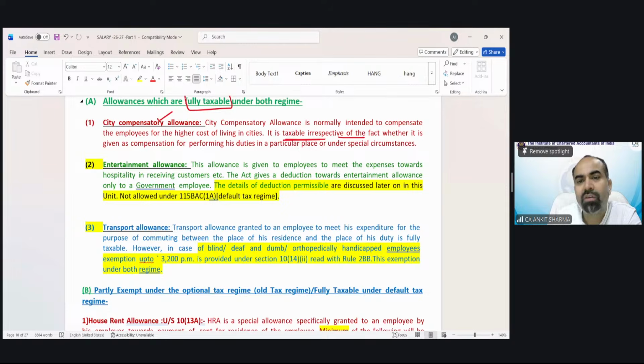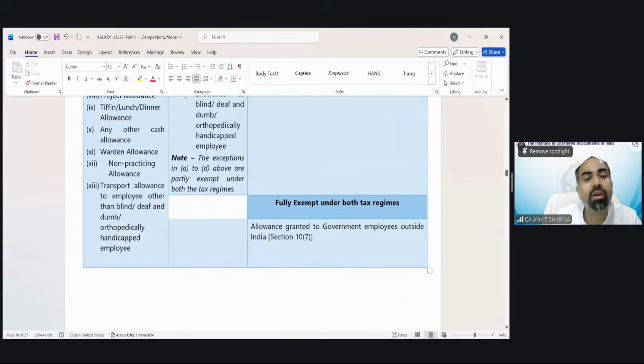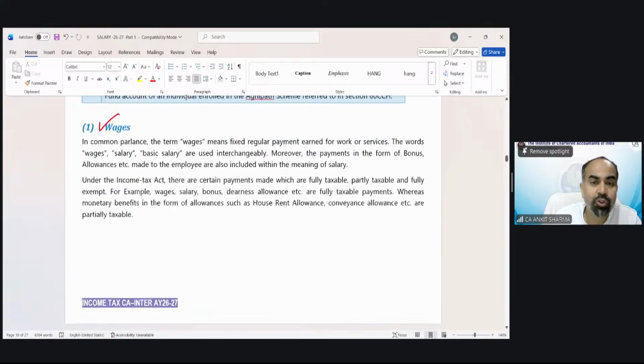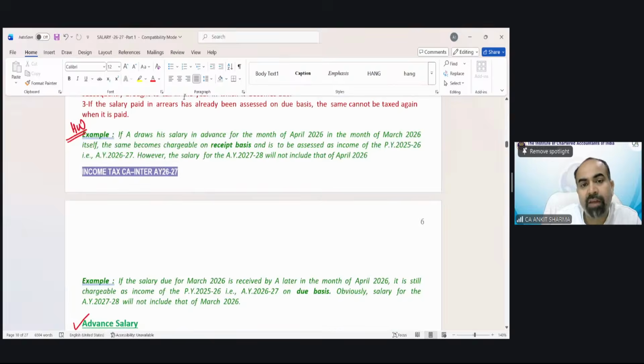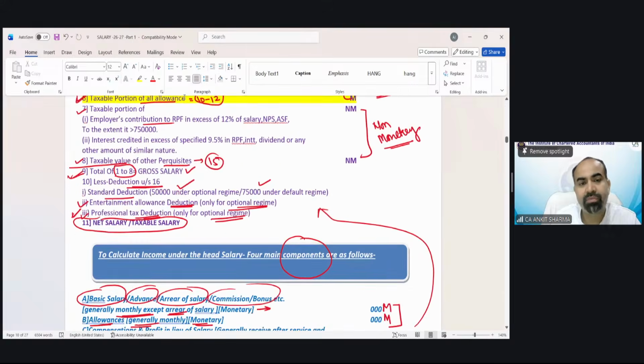Entertainment allowance, fully taxable, but entertainment allowance has a specific treatment under optional tax regime. The full amount is taxable, but there is a deduction allowable under optional tax regime that we will discuss later in this section. And this deduction is only allowed under optional tax regime, not under default tax regime. Let me show you. We have discussed this thing over here.